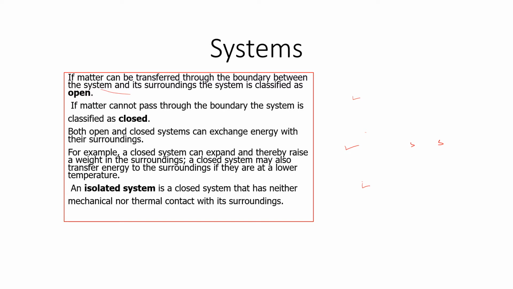A closed system can expand and thereby raise weight in its surroundings. A closed system may also transfer energy to the surroundings if they are at a lower temperature. So there can be some movement of heat from hot to cold, and that can be measured in terms of change in energy. So that is transfer of energy.